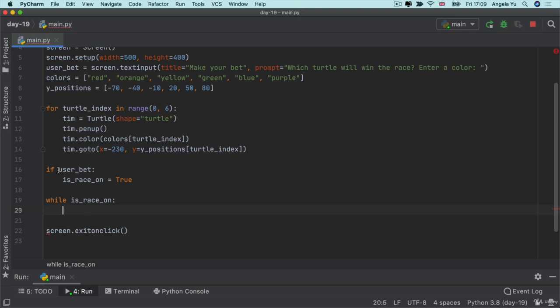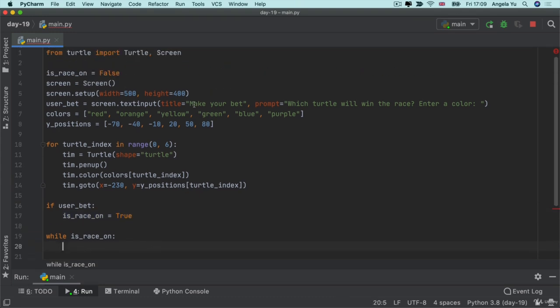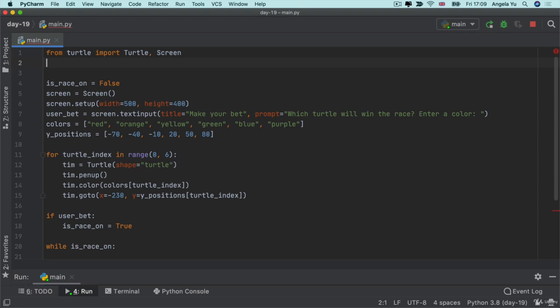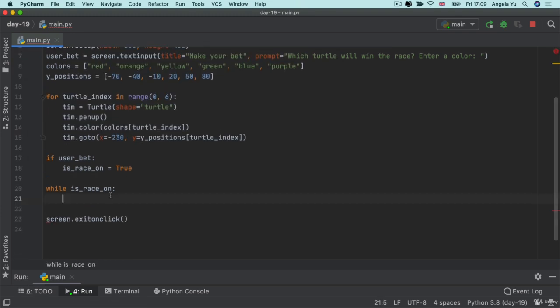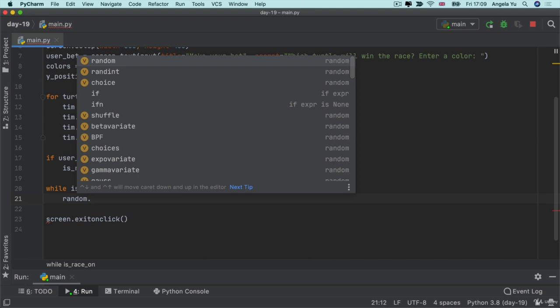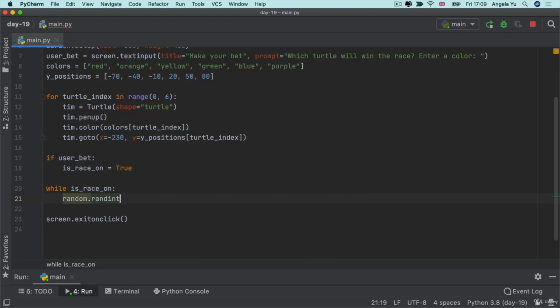Now when the user has made their bet and the race is now on, we're going to need to get hold of a random number. So we're going to use the random module to get hold of a random int between the range of 0 and 10. Now, randint is actually inclusive, so the random number could be 0 all the way up to 10.